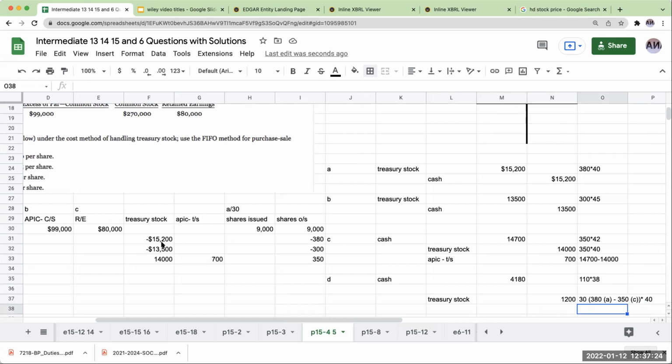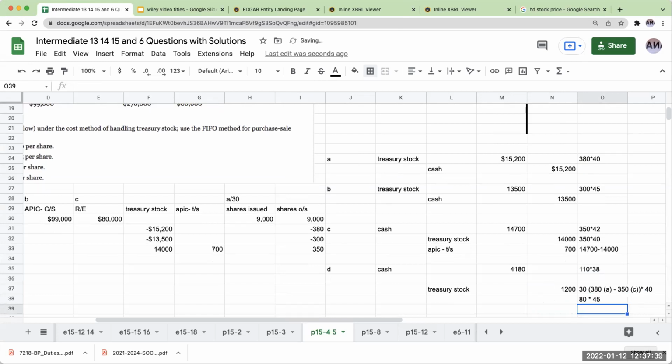So I've now gone through and I've exhausted, under FIFO, right, so I now have costed out these 380 shares. Now I've sold 110, I've costed out 30, I need another 80. So this is going to be 80 at 45. Okay, so 80 shares.